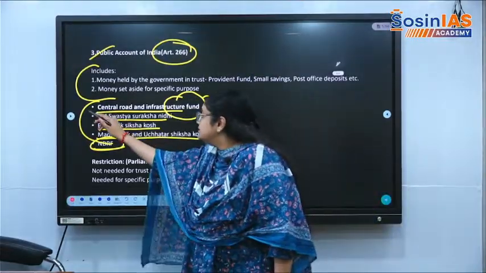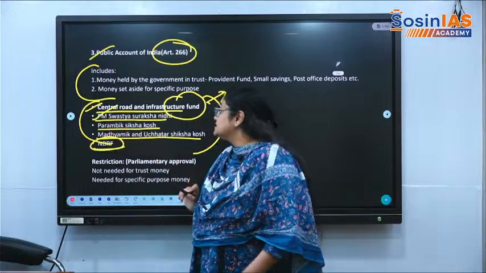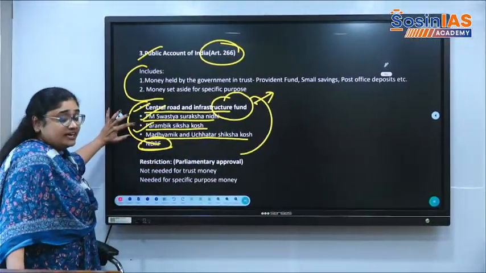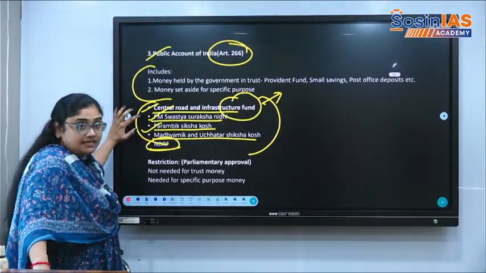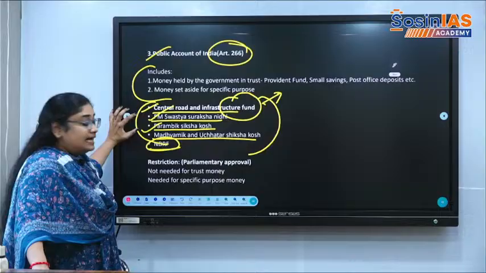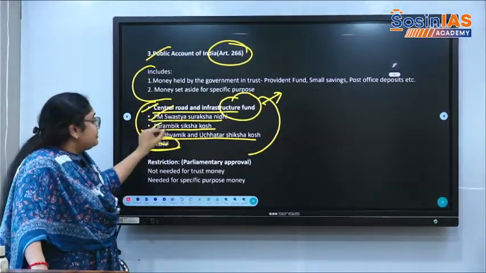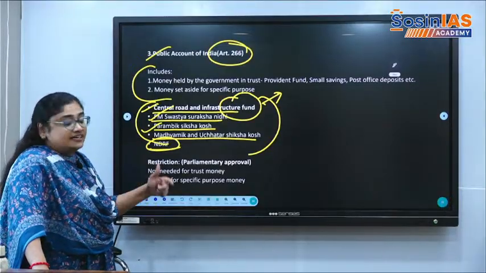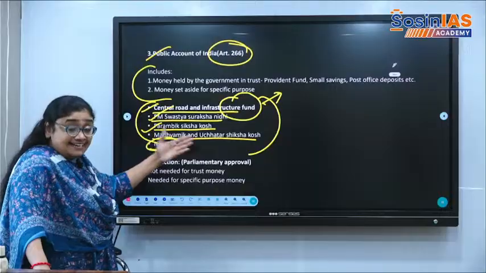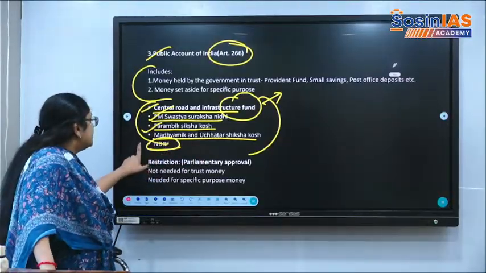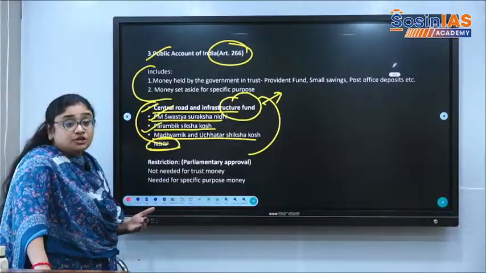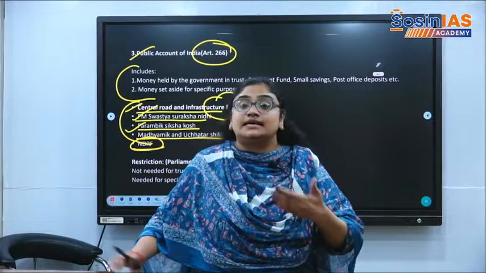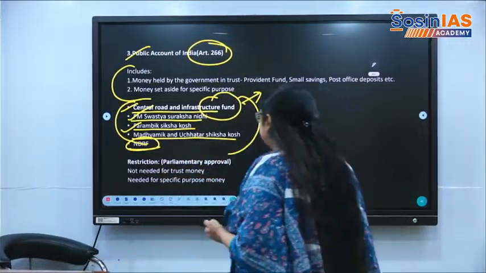You need to remember Central Road Infrastructure Fund, Swasthya Suraksha Nidhi, Prarambhik Shiksha Kosh. It is related to education. Swasthya Suraksha Nidhi is related to medical and health emergency funds. Then Madhyamik Uchitar Shiksha is related to secondary and higher education. Then the National Disaster Response Fund, which is formed under the Disaster Management Act. All these are maintained here.